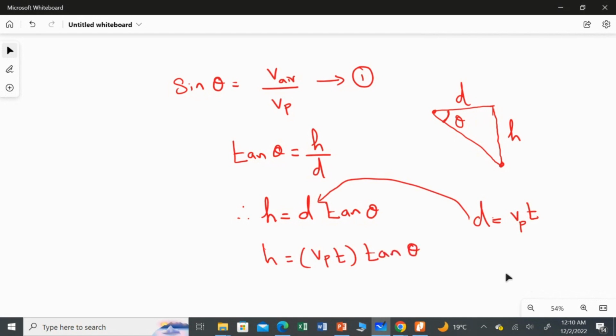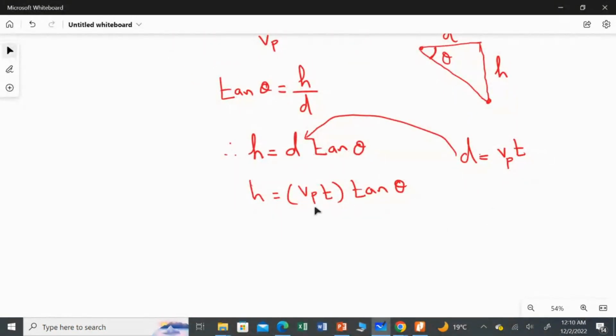Now, the speed of the plane is 2 times the speed of sound, so in place of Vp, I'm going to substitute 2V multiplied by t multiplied by tan theta, which equals the height.